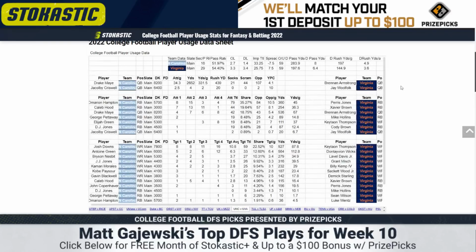UNC Virginia, 59 total, 7.5 point spread. Both these teams are fast. I think the only reason the total's so low is due to some injuries, but North Carolina 16th in pace, 52% pass rate. Drake Maye is so good.